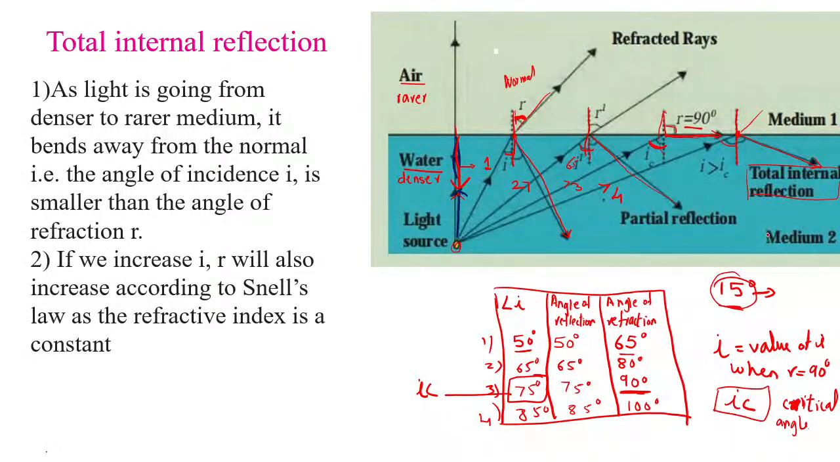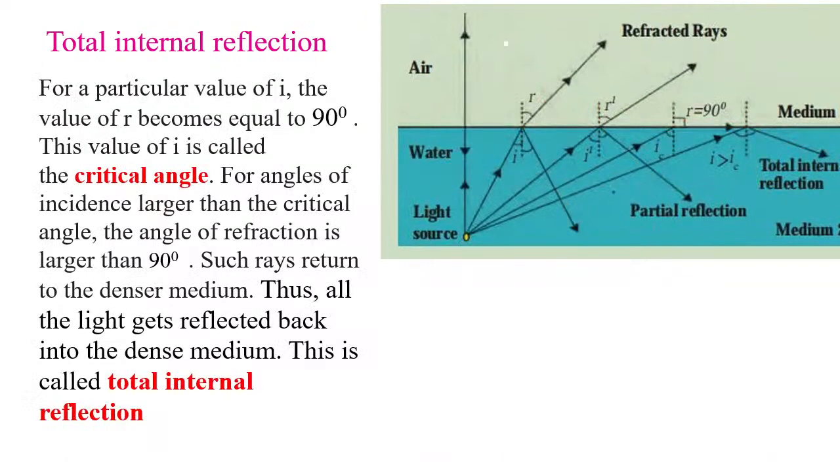I will repeat again, children, what we do. We increase the angle of incidence beyond the critical angle. And again over here, Snell's law will be followed, that is, sine I upon sine R is constant. That means if you increase the angle of incidence, the angle of refraction is also going to increase. Here it was 90. Now it will increase further, and instead of the ray going into the air, it is going to turn back into the denser medium. This is called total internal reflection.